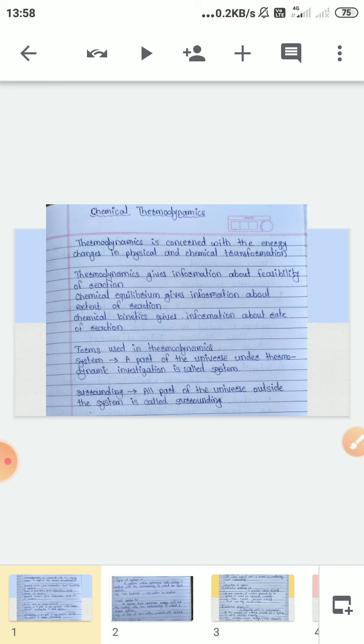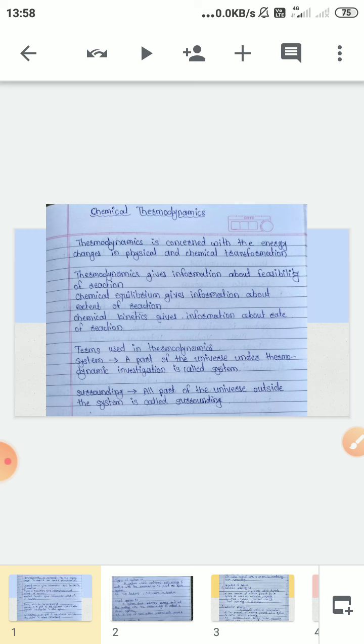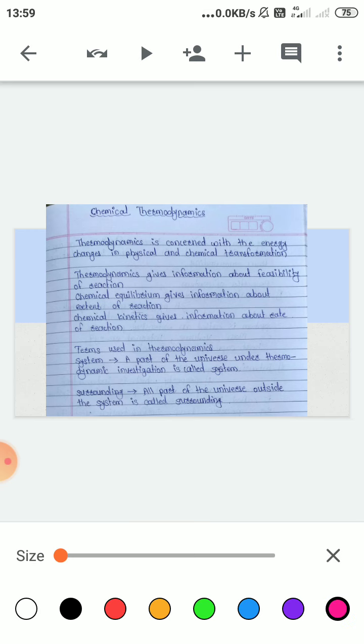But for this lesson you have to remember only that thermodynamics gives information about the feasibility of reaction, that means whether the reaction will occur or will not occur. Now, the basic terms used in thermodynamics: the first one is system and the second one is surrounding.